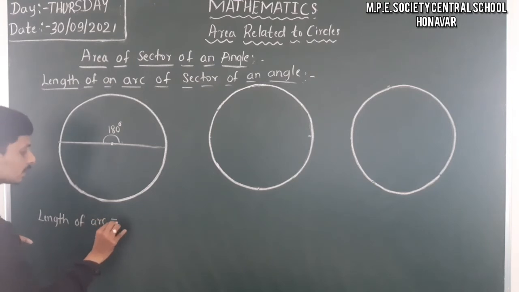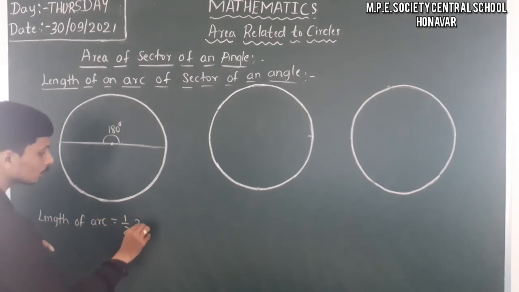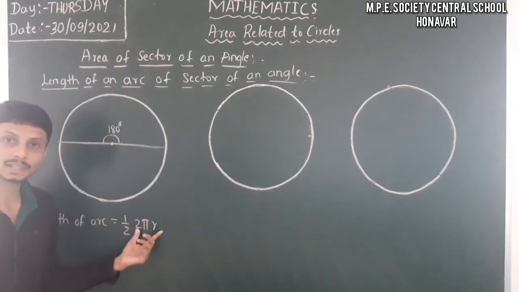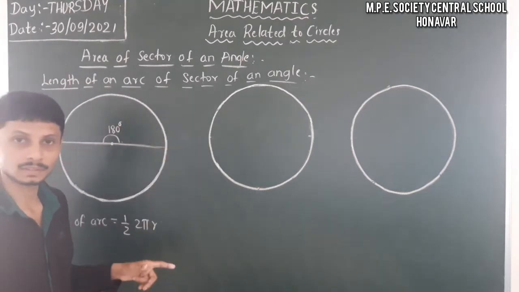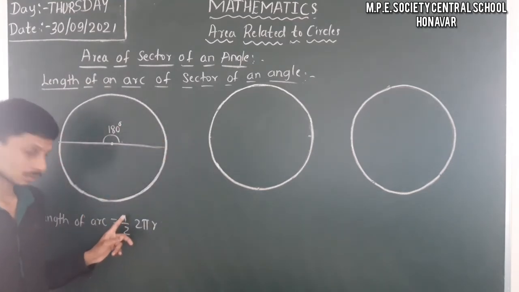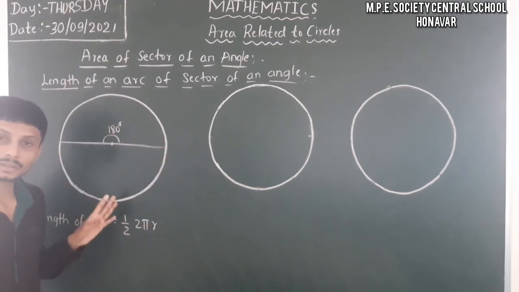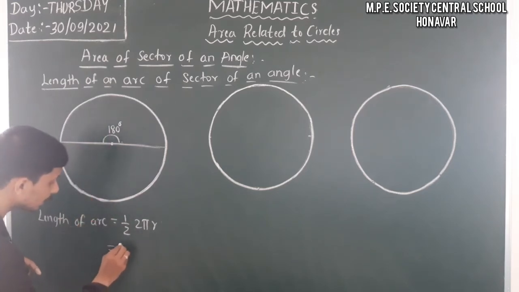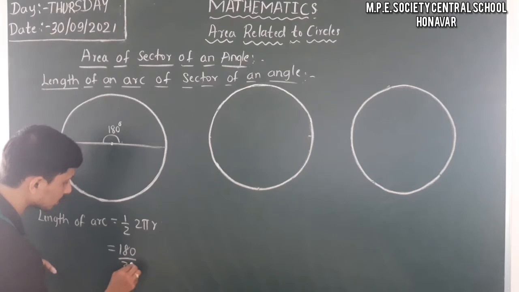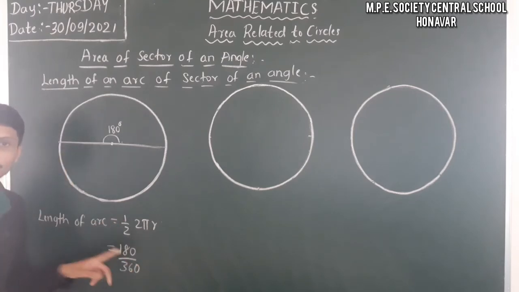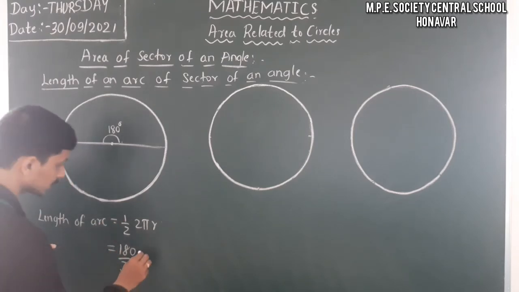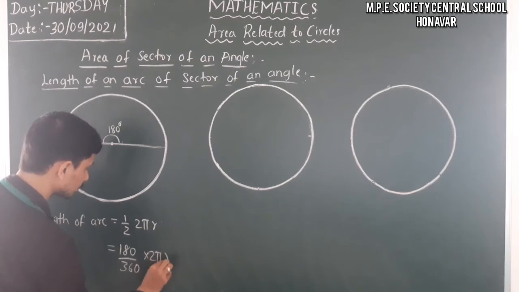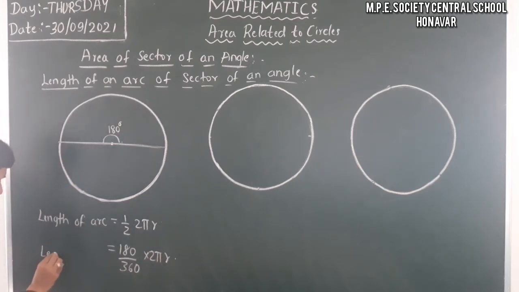Length of arc in this case is 1 by 2 of 2 pi r, where 2 pi r is the circumference of the complete circle. Here we already know 1 by 2, how can we represent it in terms of 180? That is 180 by 360. So by multiplying the numerator and denominator by 180, we get 180 by 360 into 2 pi r. This is the length of the arc in this case.